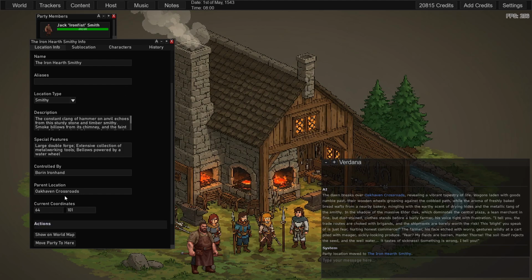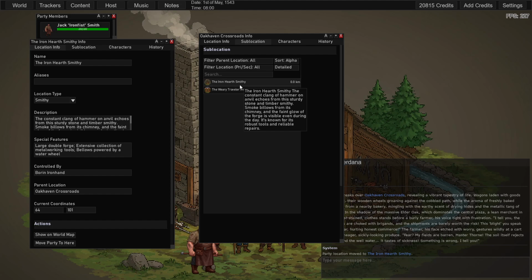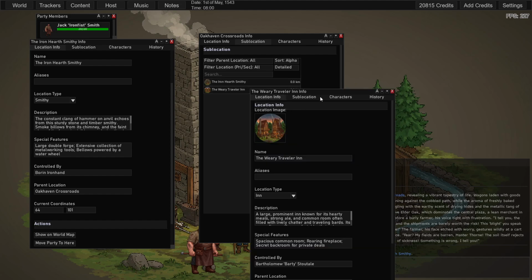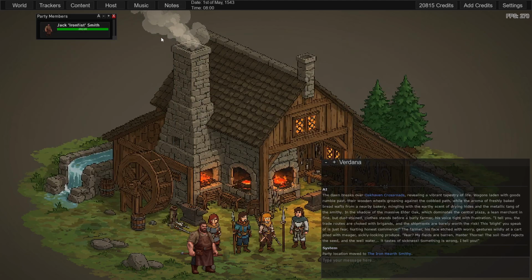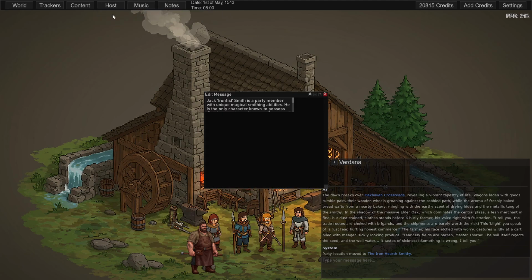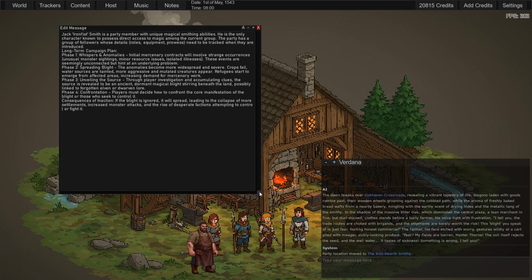So this is where it started us, in the Oak Haven Crossroads. We can look here and see sublocations. There's also the Weary Traveler Inn that we can go to. But I've set up the campaign and I've done the initial message. If we go to AI notes, you'll see that the AI has made some notes.